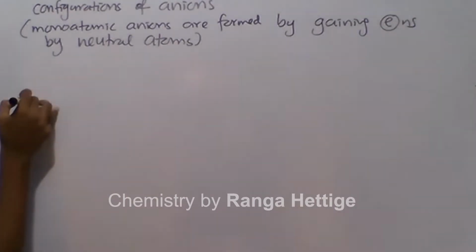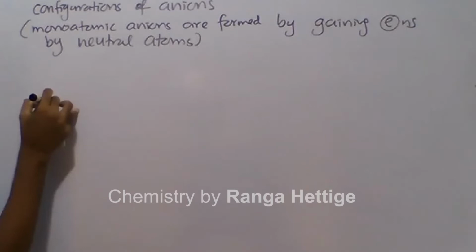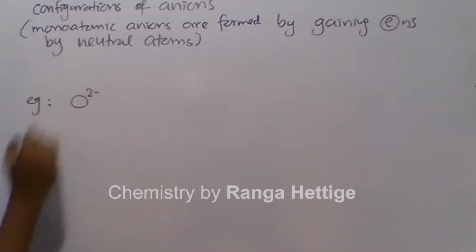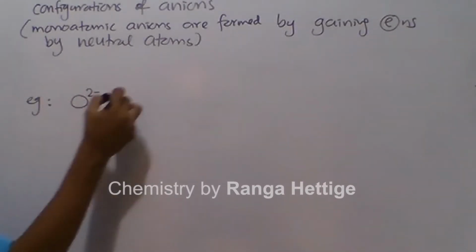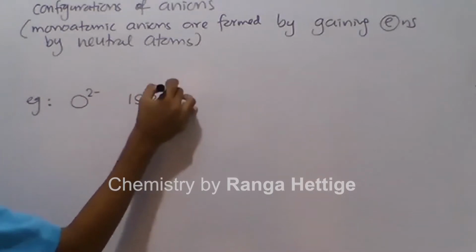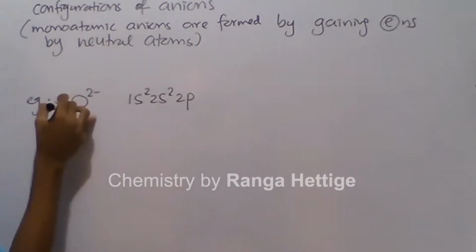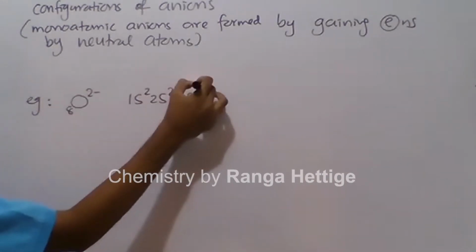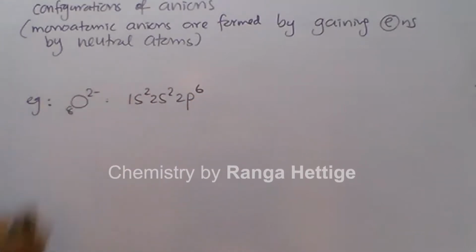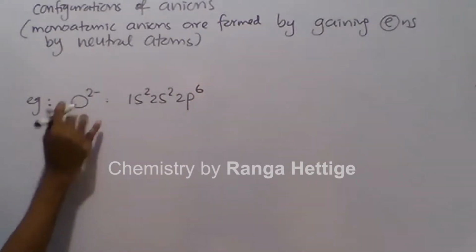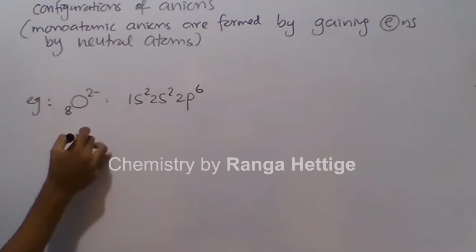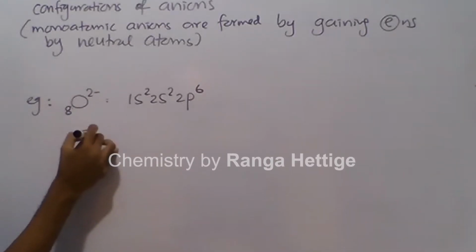Let's say a few examples. Anion O2 minus. Oxygen atom, we know 1s2, 2s2, 2p4, oxygen. O2 minus means 2 more electrons, then 2p6. If I consider another one, say fluoride ion.